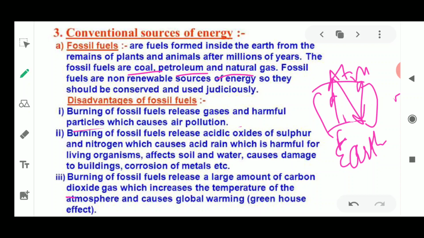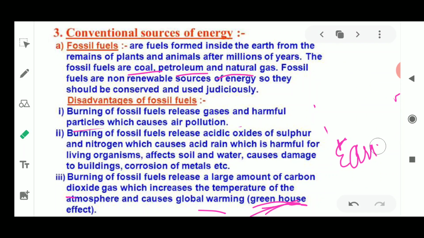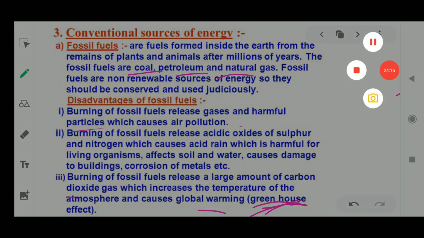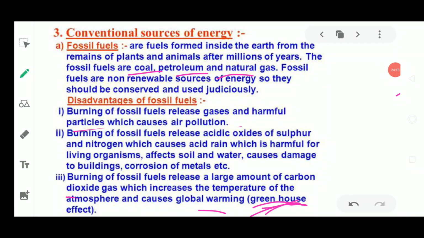So if the earth is getting hot, or its surface temperature is rising, that leads to global warming. And this effect of radiation and re-radiation of the heat is known as the greenhouse effect. Just like a greenhouse in the mountainous areas, where inside these greenhouses the plants are being grown. They are protected, because outside it is very chilly, and if they are not getting the proper temperature, they are not going to survive in that particular condition.